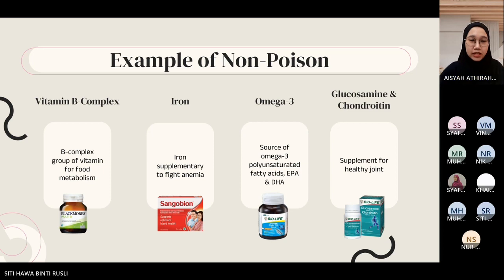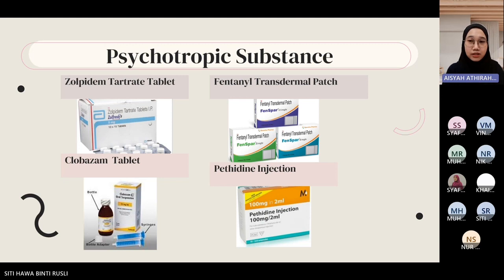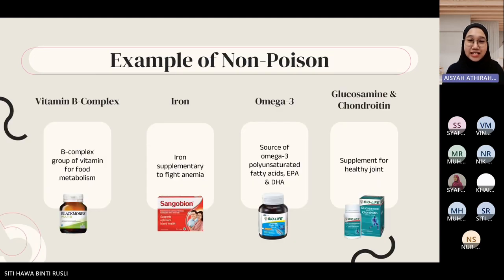Next. Examples of non-poison include vitamin B complex for metabolism, iron supplement to treat anemia, omega-3 as a source of EPA and DHA, and also glucosamine and chondroitin as a supplement for osteoarthritis and healthy joints. So these are not in the first schedule of the poison list and are an exemption in the first schedule of the poison list.